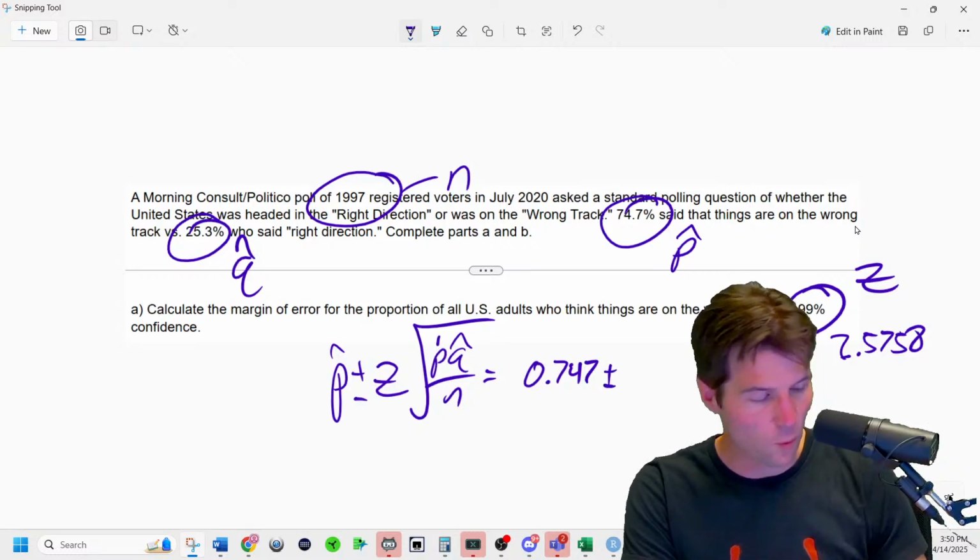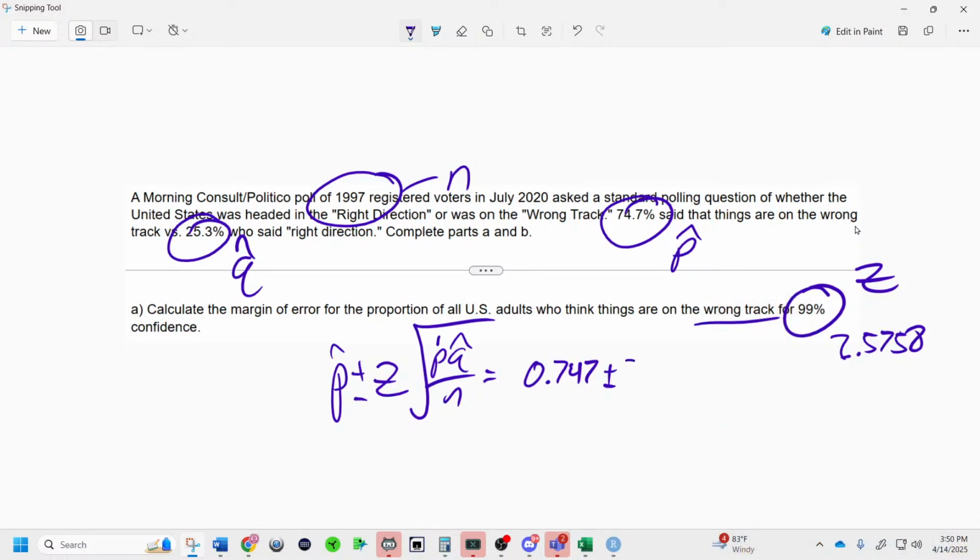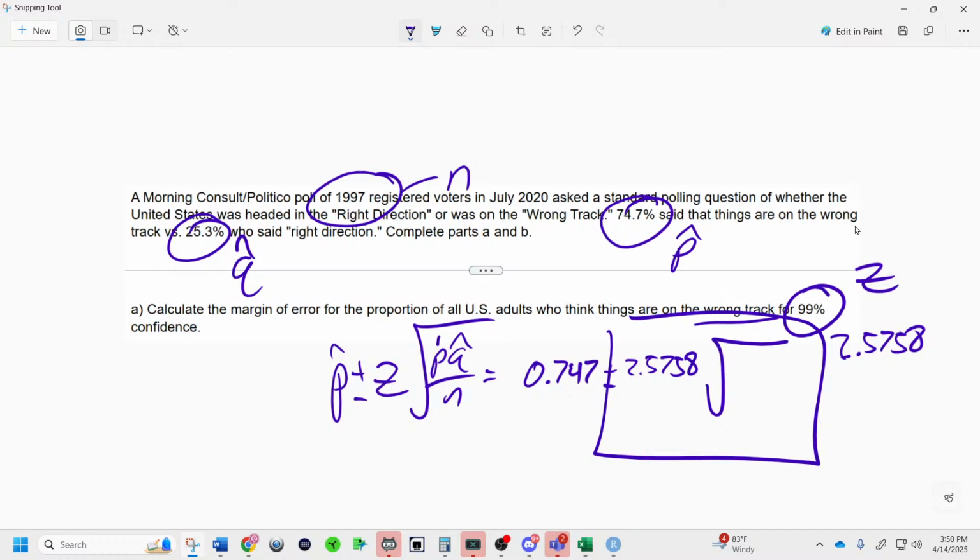It actually just wants the margin of error, so we can just solve the margin of error. It only wants this last component because it said, what is the margin of error? So we're only putting in that. Now we have to times this by q hat, and then we divide by 1997.